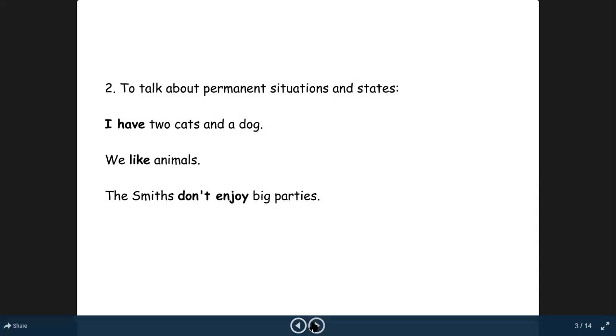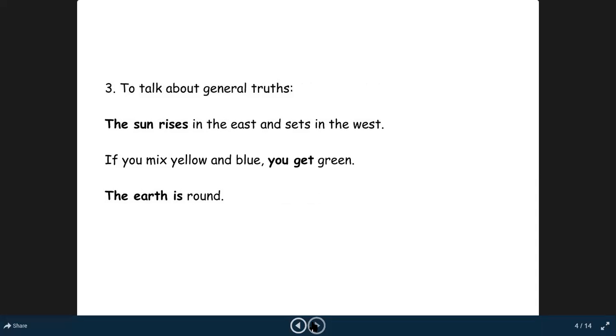The next one is to talk about general truths. It means universal truths, scientific facts which cannot be denied, which never change. The sun rises in the east and sets in the west. It always happens, so it's not going to change.